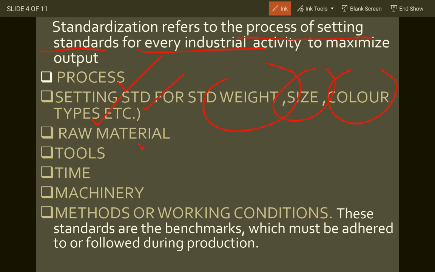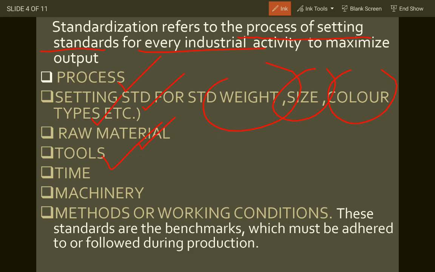Raw material. For example, I have an industry of cement making. Earlier I was procuring the raw material, that's limestone for making cement, from Chhattisgarh. Now I am procuring that raw material from Maharashtra. Will there be a change in the quality of output? Yes, because the raw material which was standardized has been changed. So it's very important to fix the procurement of raw material. It should not vary, it should not change.